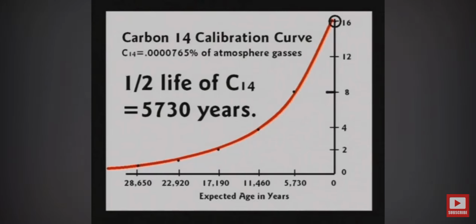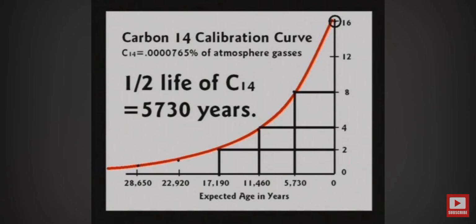But basically, if an animal is still alive, it should give you about 16 clicks on your Geiger counter. If it's only giving you 8, you're going to say it's 5,700 years old. If it's only giving you 4, it's 11,000 years old, etc., etc. This is how carbon dating is done. I won't have time to cover all of the evidences I have, but I'll just give you a few examples of how it simply doesn't work. Because one good experiment is worth a pound of theory any day.